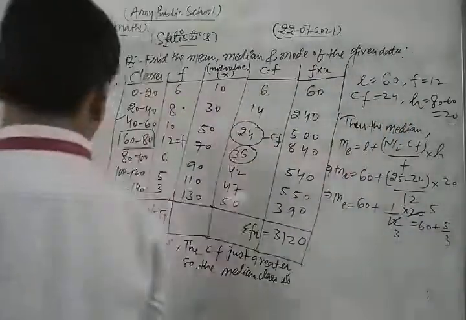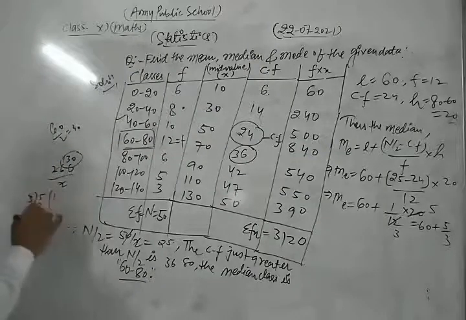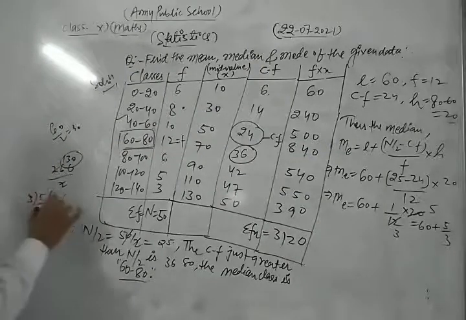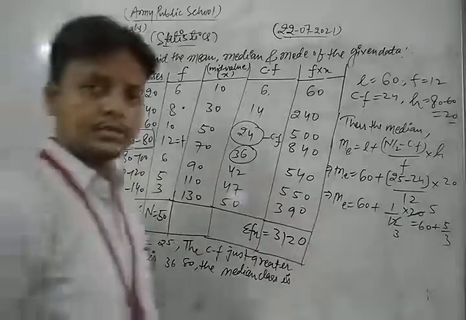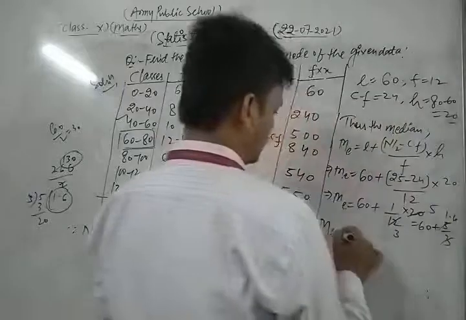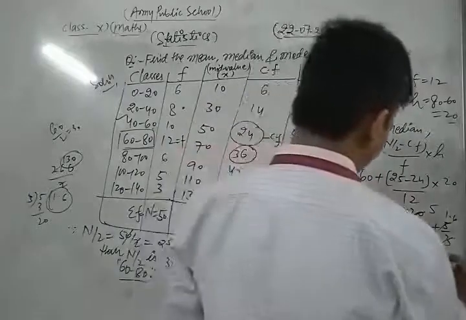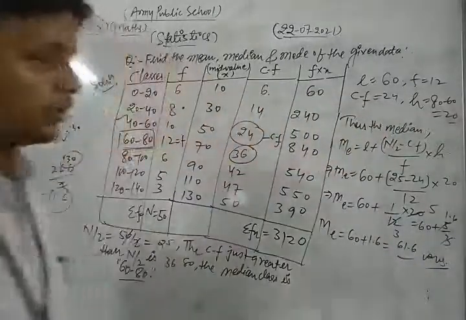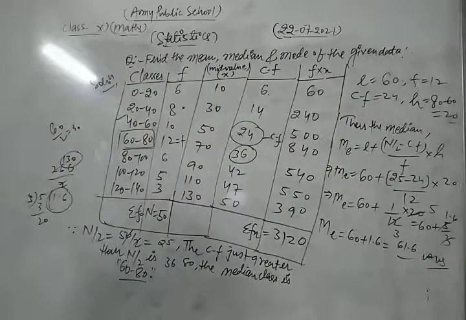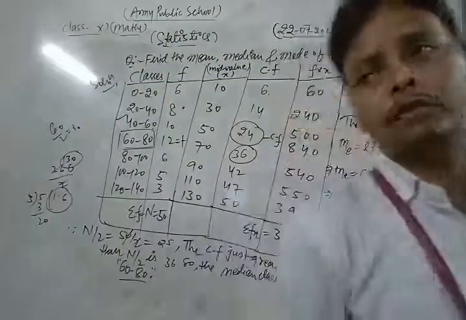Now we divide 5 by 3, which is 1.6, so we get the median equal to 60 plus 1.6, this is 61.6, the required solution of the given question. This is the median, 61.6. Okay, so in this way, dear student, we find the median.